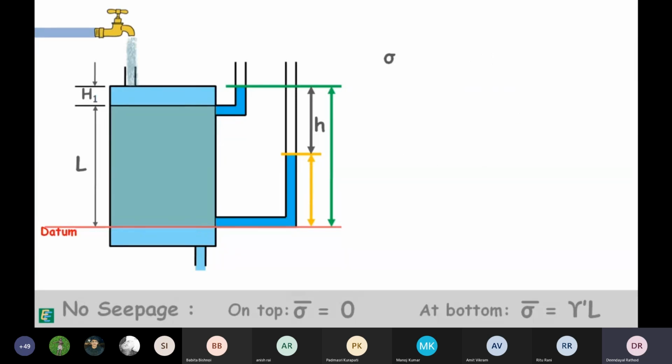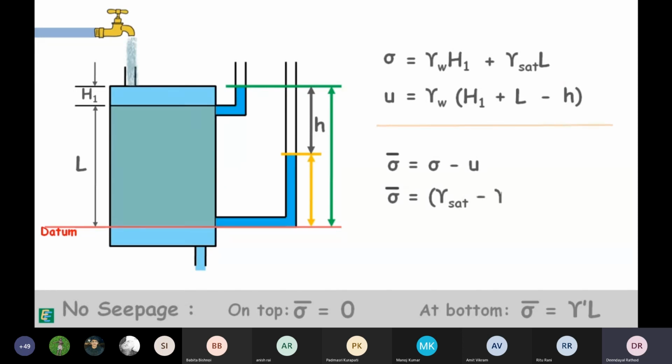Total stress at the bottom of the soil is stress because of water, gamma W h1, plus stress because of saturated soil, gamma sat L. Pore water pressure at this plane is gamma W multiplied by the height of the water column in the standpipe, which is this total height h1 plus L minus head loss, small h. Hence, we can write effective stress as this. And this quantity is submerged unit weight of soil.